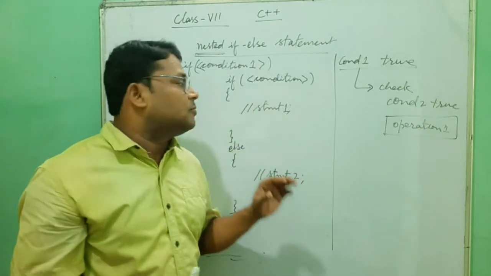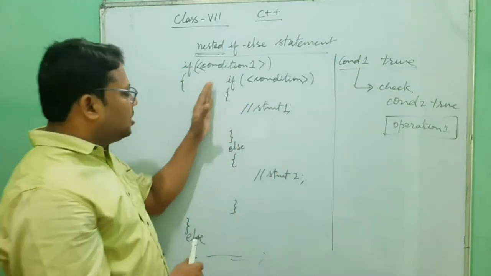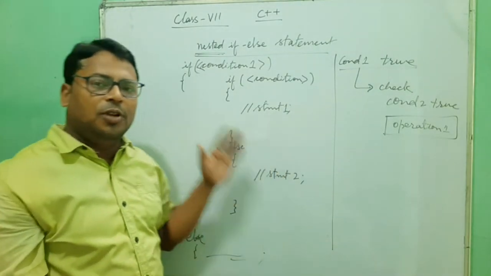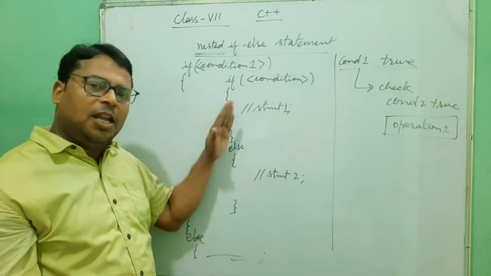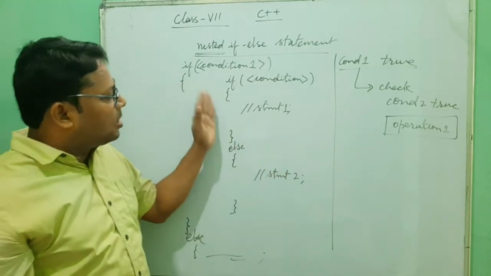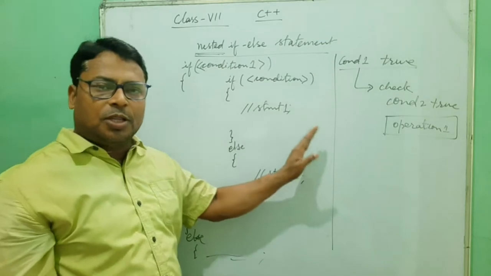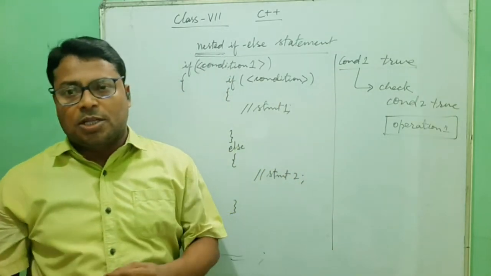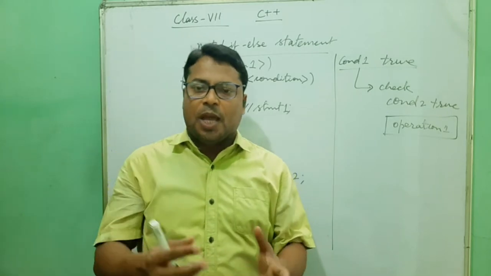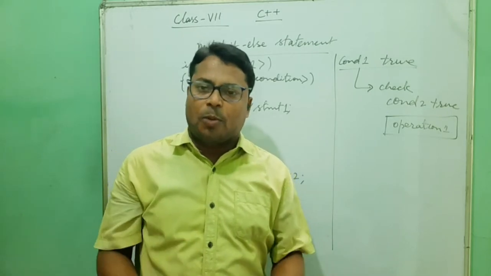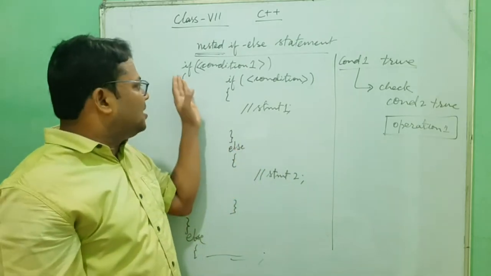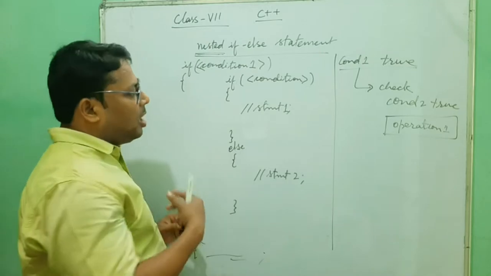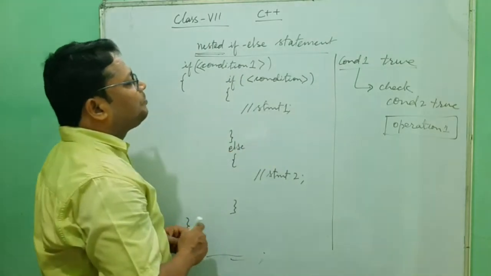And one more thing: we have done this only one time, one if-else inside another if-else. But in a computer you can do nesting of this form at any level. One inside another, another inside another. Like this we can put 3 or 4 levels inside, but it depends on the logic of the problem. There is no problem for the computer. The difficulty is in implementation, for the programmer who is writing the program.